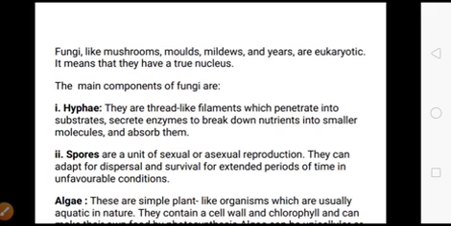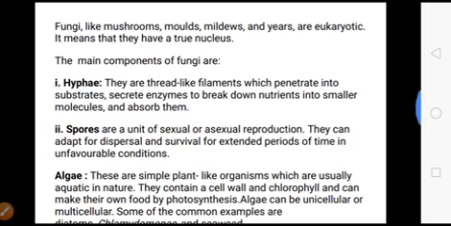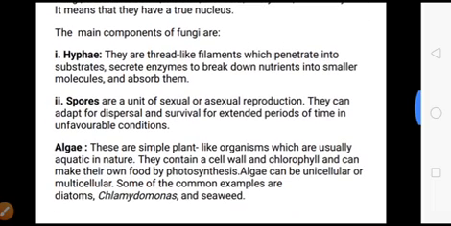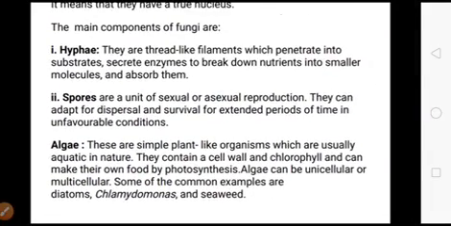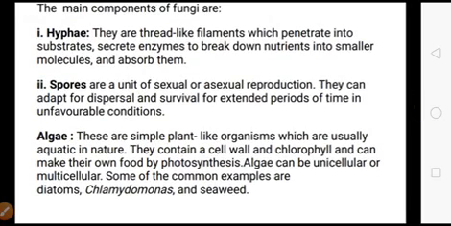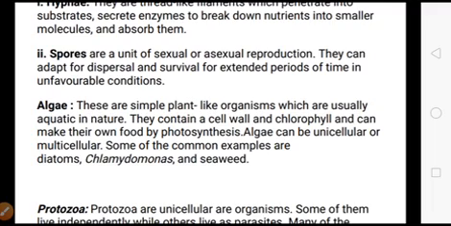Fungi like mushrooms, molds, mildews and yeasts are eukaryotic. It means that they have a true nucleus. Eukaryotic means the organism which has a nucleus. The main components of the fungi are the hyphae. They are braid-like, thread-like filaments which penetrate into the substance, secrete enzymes to break down nutrients into smaller molecules and absorb them. Then the spores are a unit of sexual or asexual reproduction. They are adapted for dispersal and survival for extended periods of time in unfavorable conditions.